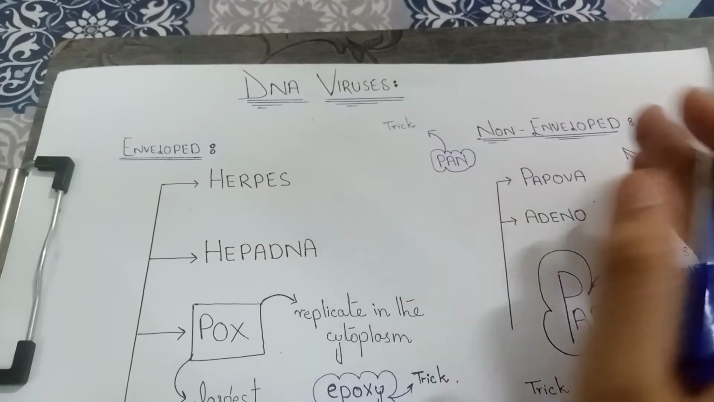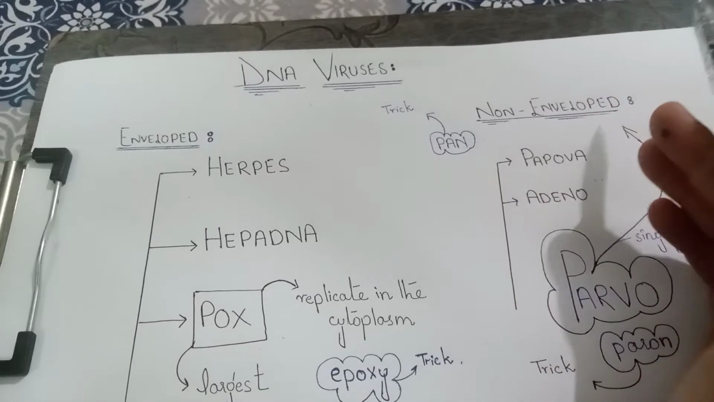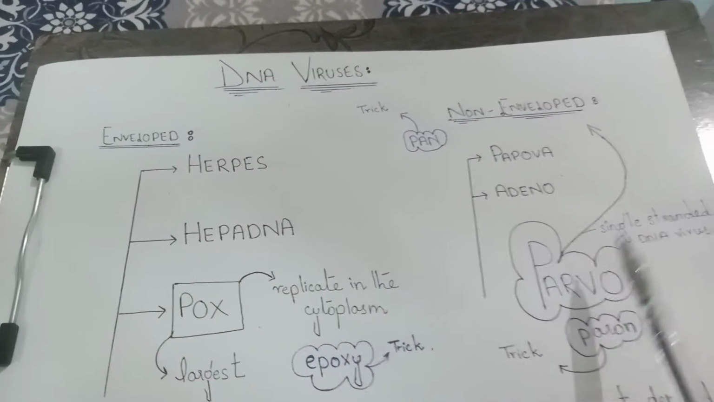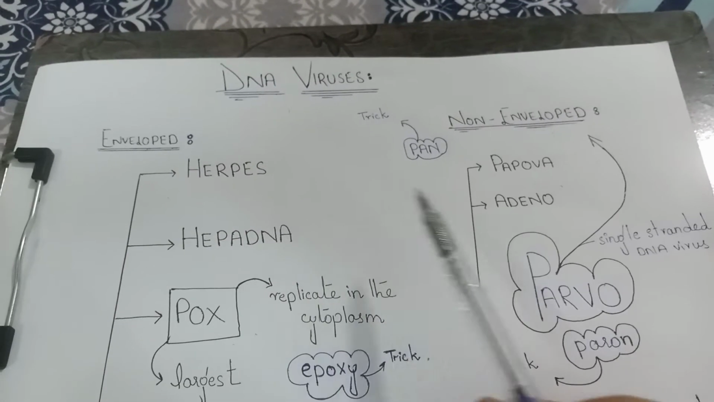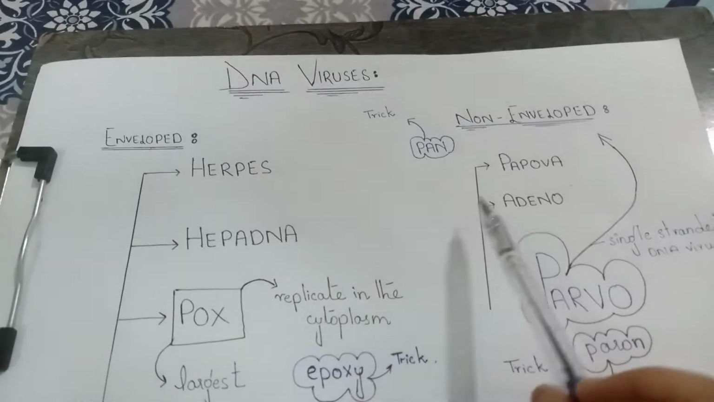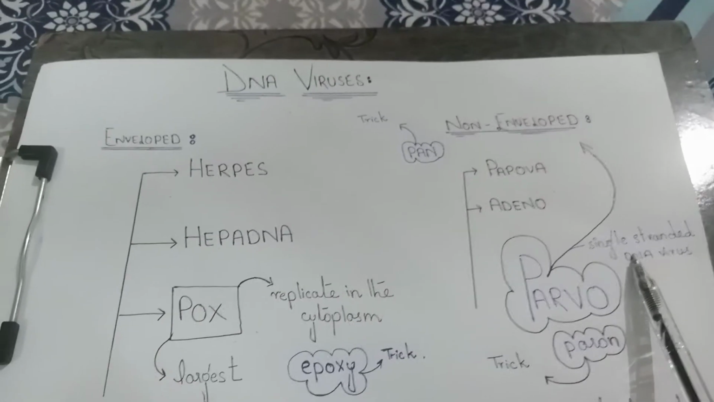So all or most of the DNA viruses are double-stranded DNA viruses, and there is only one exception, and that is parvovirus. The parvovirus is a single-stranded DNA virus. So here all the viruses that are being mentioned, the Papova, Adeno, Hepadna, Herpes, Pox, they all are double-stranded DNA viruses, while the parvo is a single-stranded DNA virus.